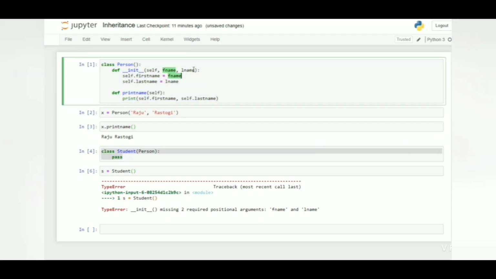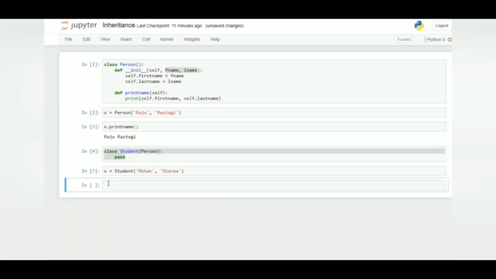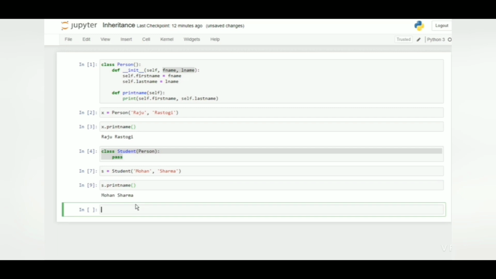It says that init function is missing two required positional arguments, f name and l name, because we have inherited the properties from the parent class. So for this child class, I would say Mohan and Sharma. Now I print the name of the student. Yes, now you can see that we have three different properties: two attributes and one method. Here we did not define any method or property in this Student child class, but in the parent class we just use the print name method and run this. You can see that the output prints Mohan Sharma.